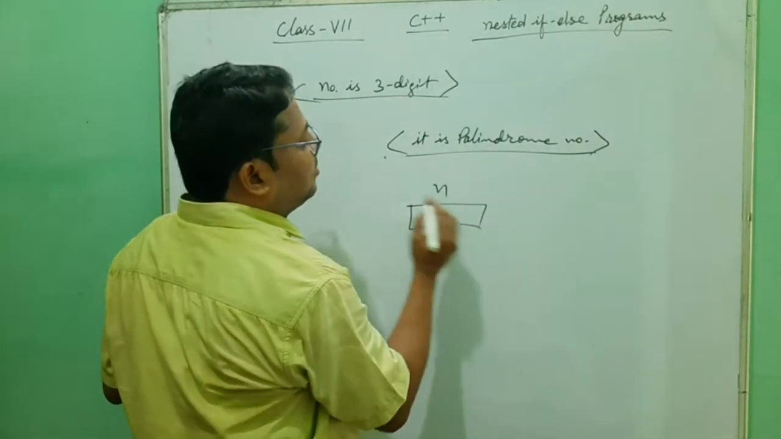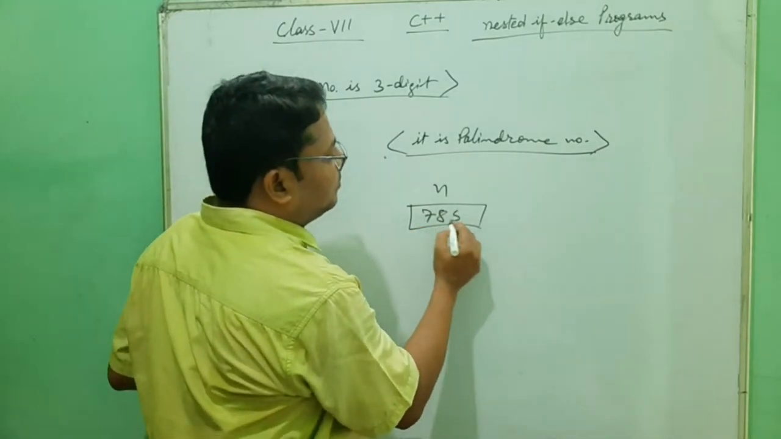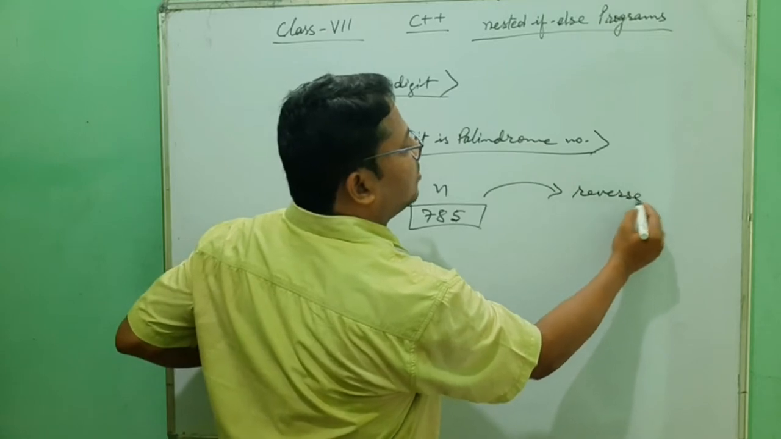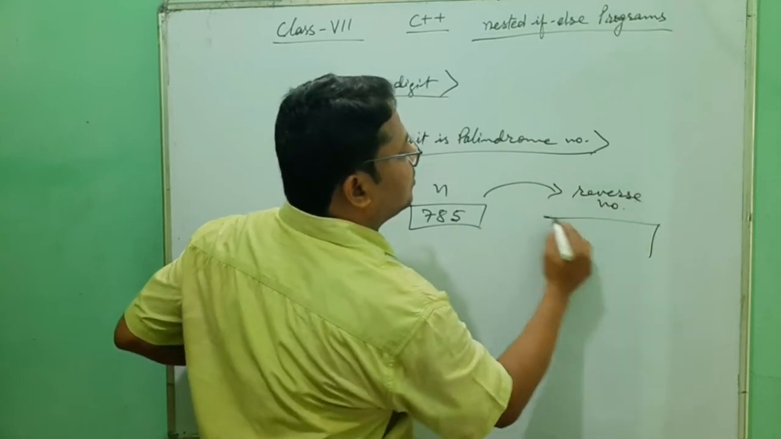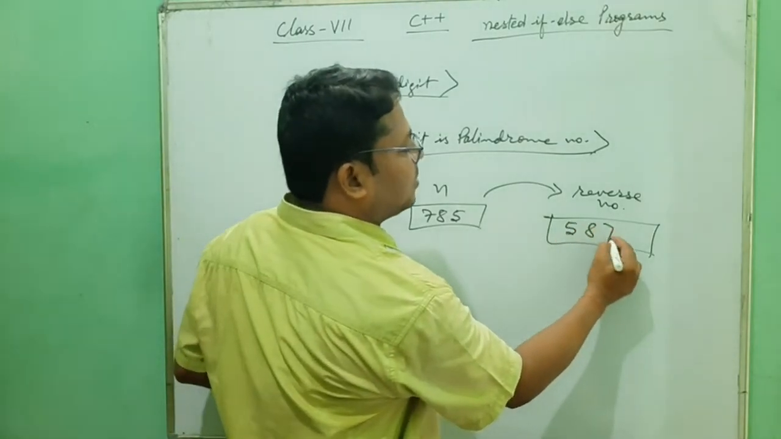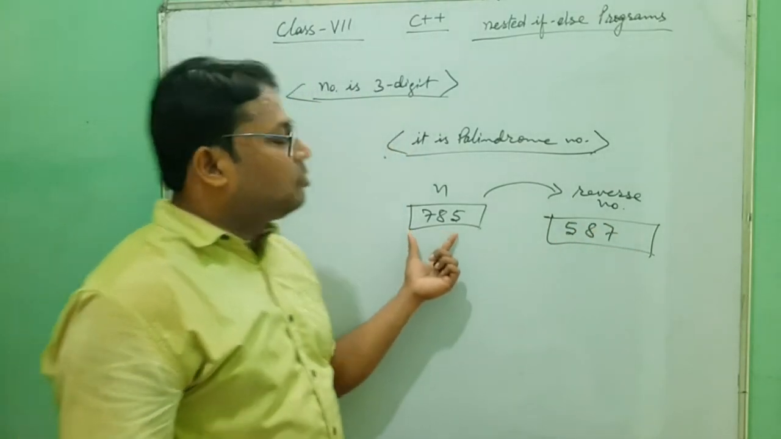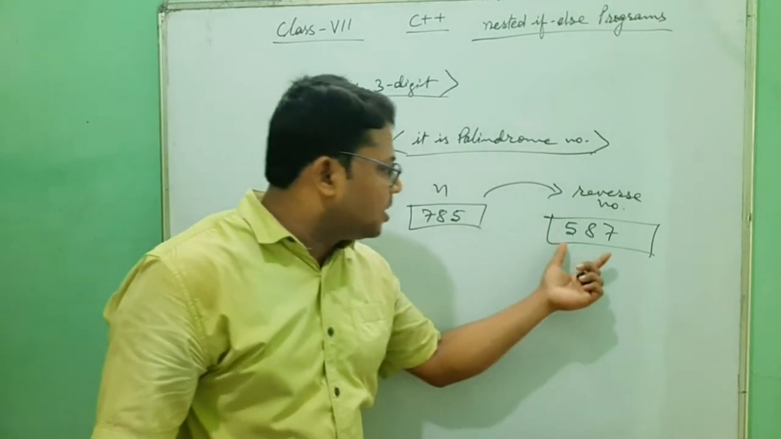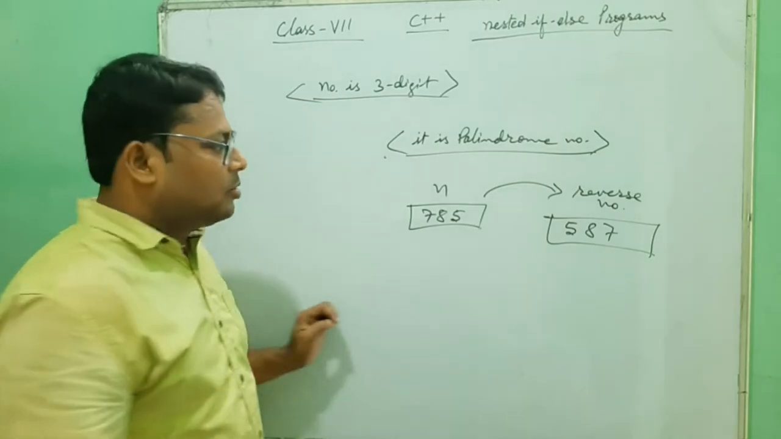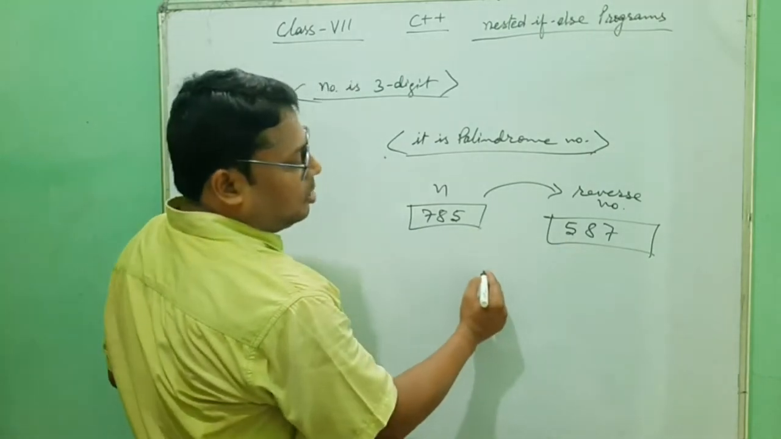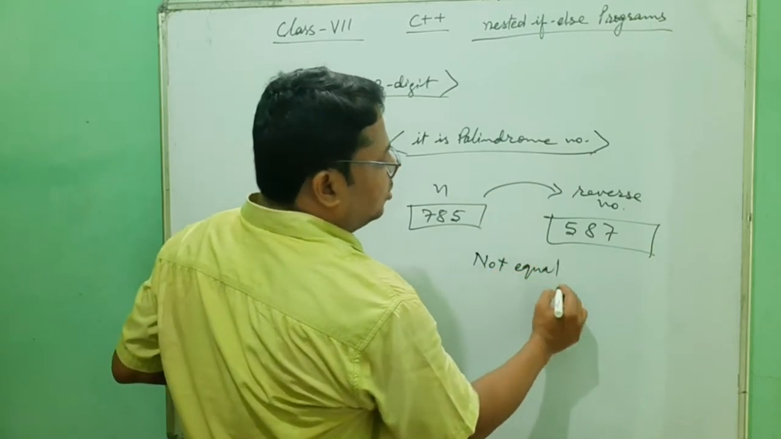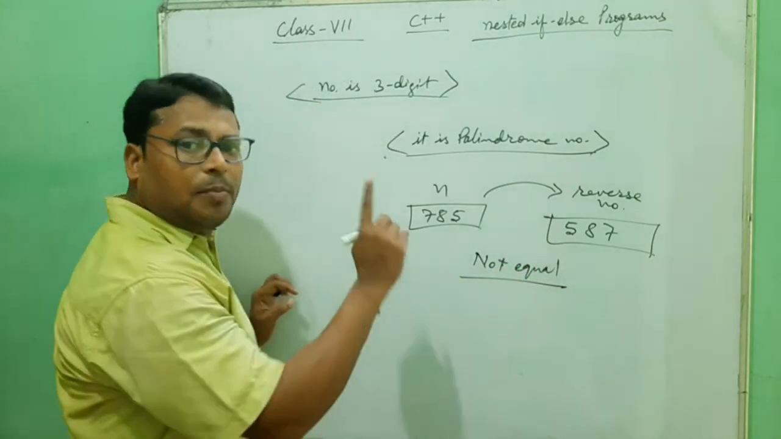Okay, so what is a palindrome number, we understand first. Any 3-digit number we check, that's 785. Reverse of this, reverse number, what will that be? You see 785, reverse will be 587. So when you reverse this number, you will get 587, but your number is 785. So these both numbers are not equal. So if equal, then palindrome.